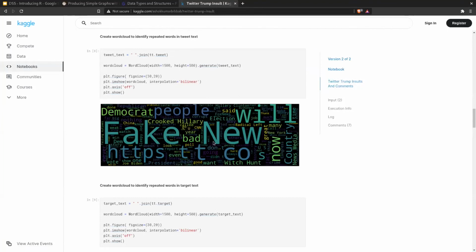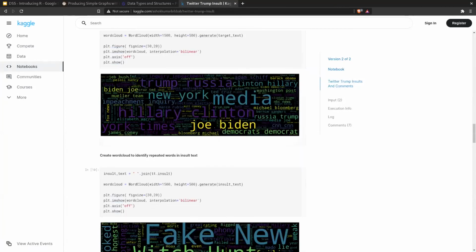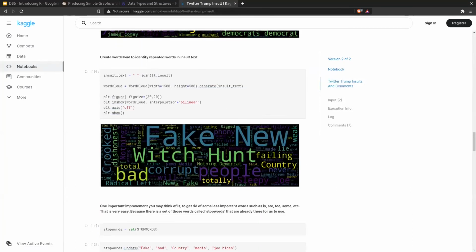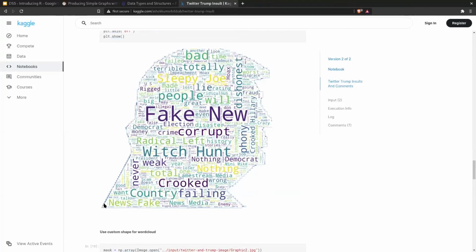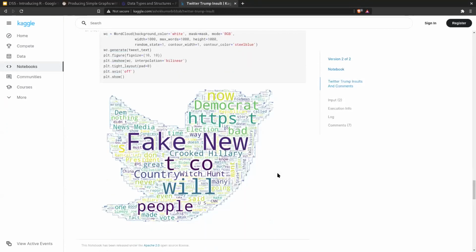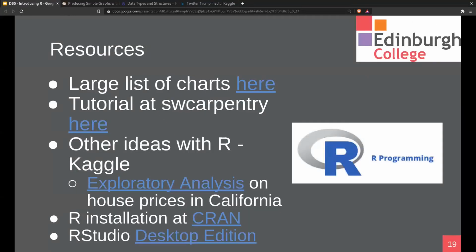Look, fake news seems to be his main word. Someone's created a, fake news and witch hunt seem to be his two most, oh, look at that. Someone's created a word cloud in the shape of his head. And his main thing that he talks about is fake news. Okay, so there's all sorts of things available on Kaggle.